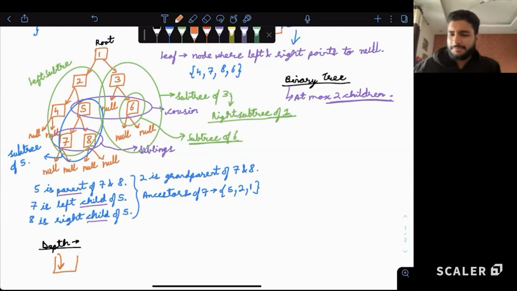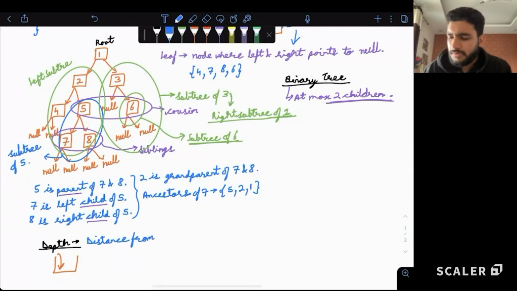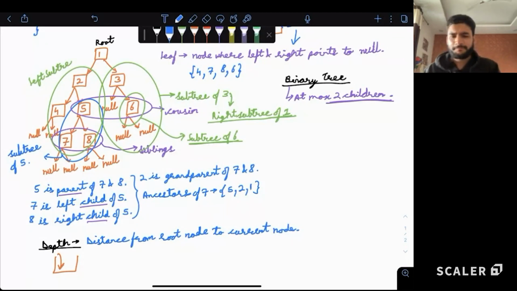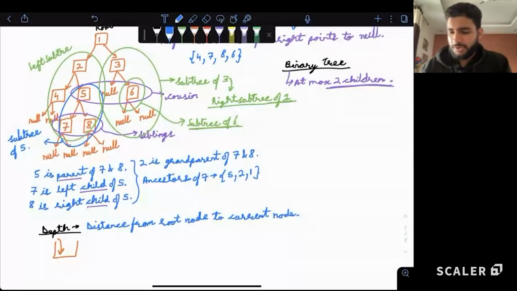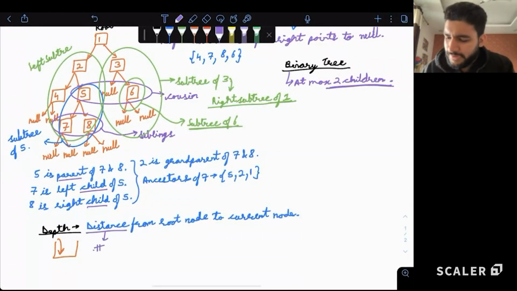So this depth, in terms of this tree, is basically the distance from the root node to the current node. That is the depth of the node. So if I want to ask, okay, what is the distance? Let me also define this term distance. Distance is basically the number of edges.